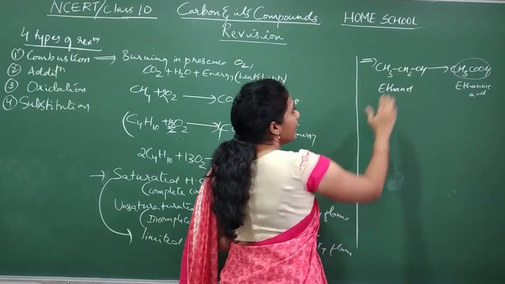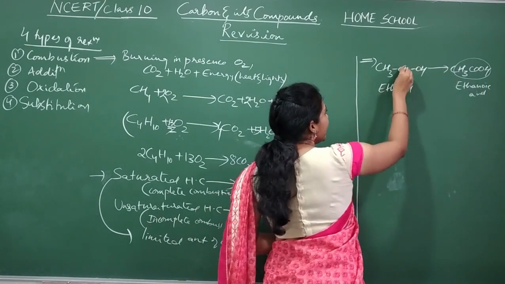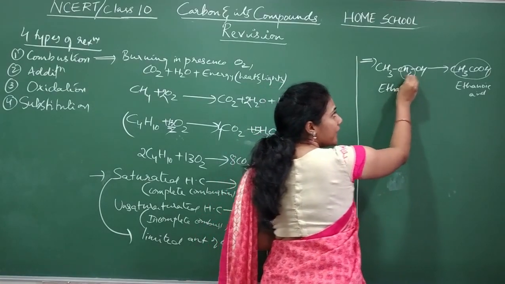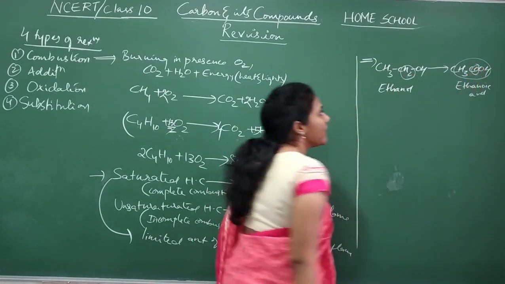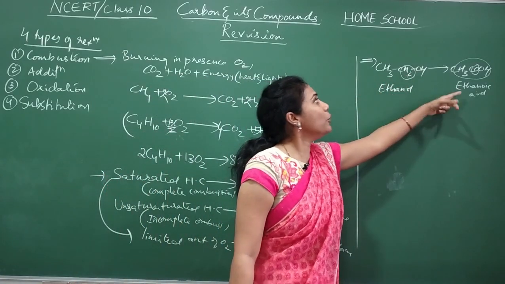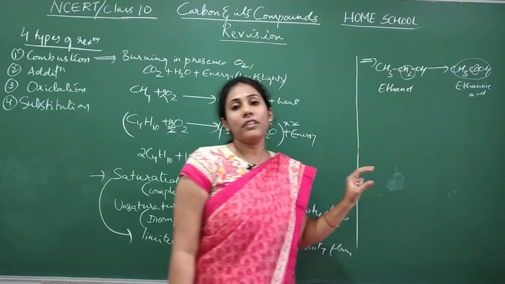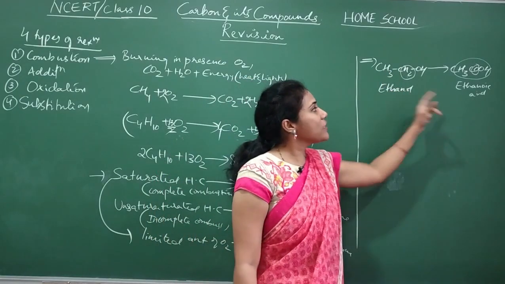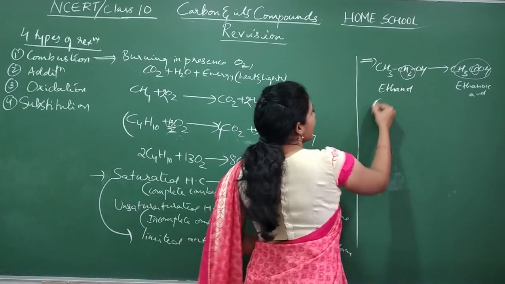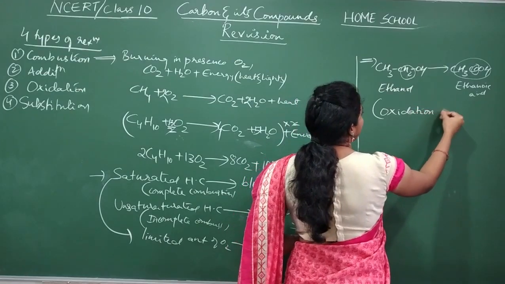You see here, one oxygen extra I added, and these two hydrogens we have removed. In the place of these two hydrogens, one oxygen we have added. So addition of oxygen and removal of hydrogen took place in the organic compound. Such a reaction is called an oxidation reaction.